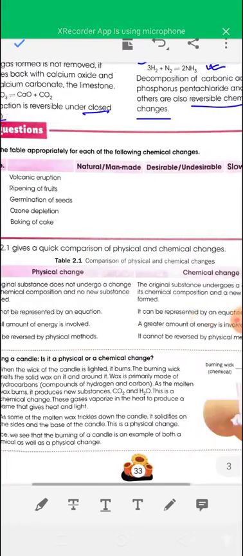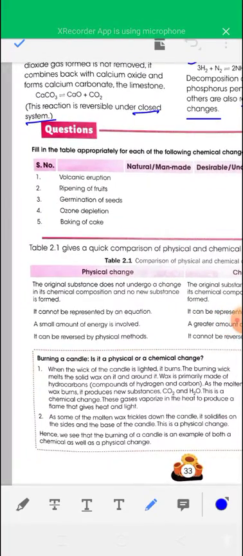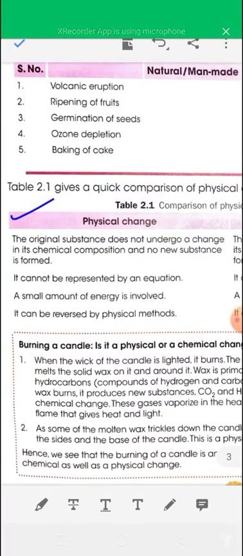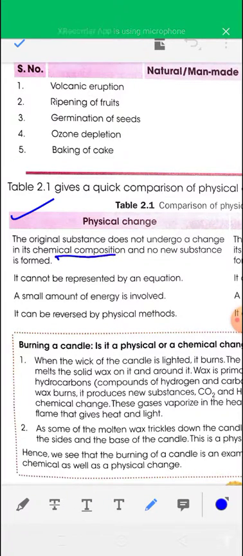Now see the differences between physical and chemical changes. In physical changes, the original substance does not undergo a change in its chemical composition, and no new substance is formed.